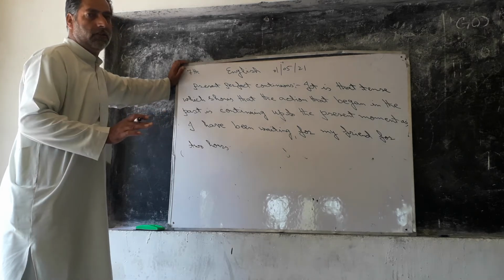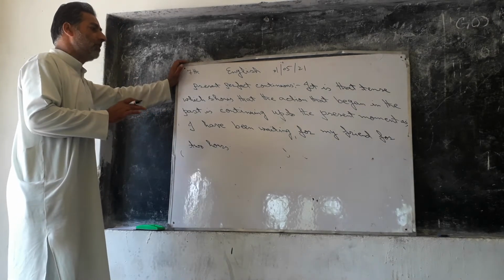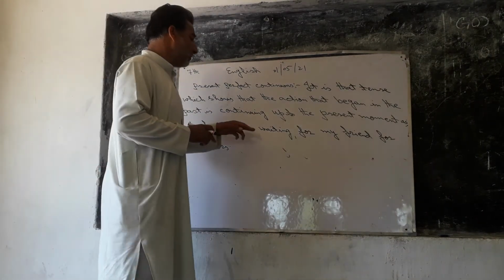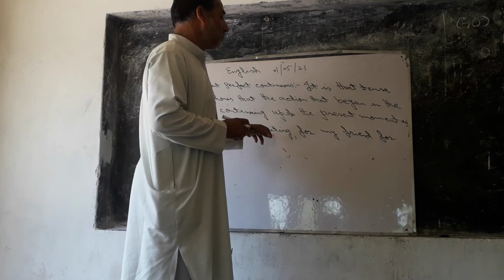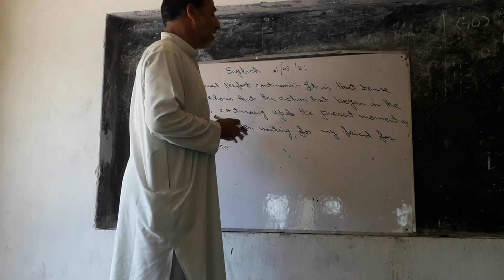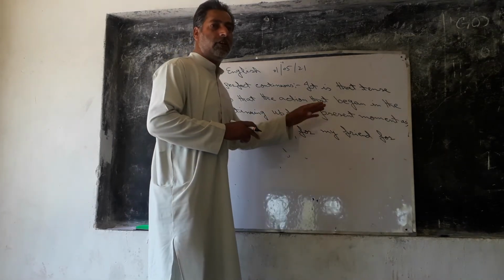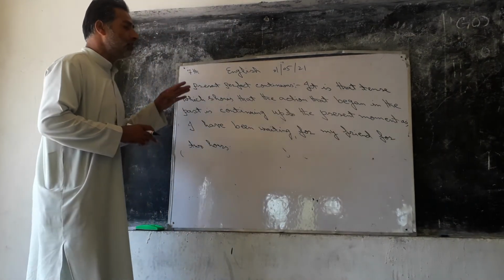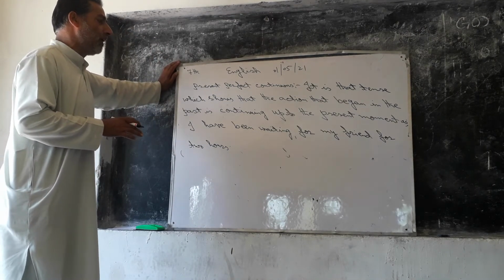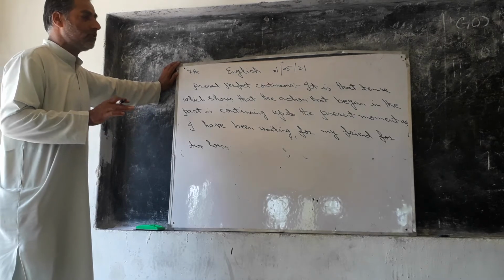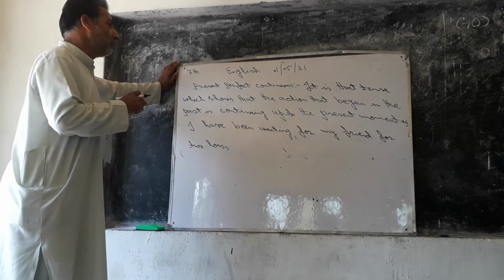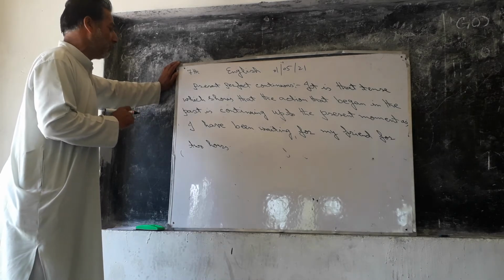Waiting for my friend. After completing 2 hours, I am still yet waiting for my friend, and this shows that this action, that means the action of waiting, has begun before 2 hours, has been started before 2 hours, but is not still yet completing. It is still yet going on. That means I am still yet waiting for my friend. I have not completed this action still yet. I have not completed it. And this tense is called the present perfect tense.